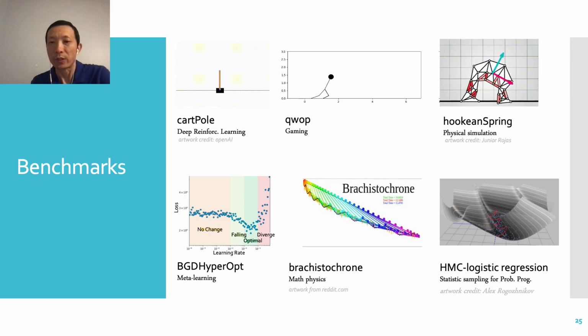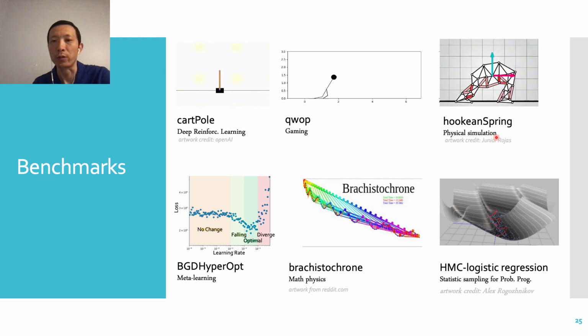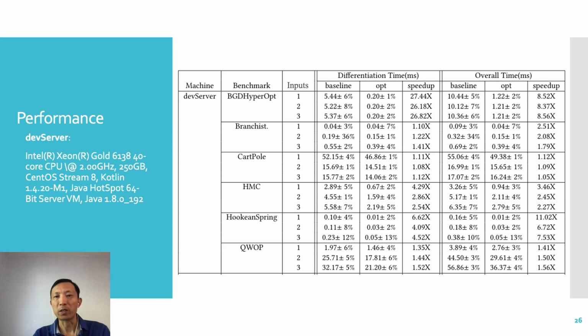We evaluate the techniques on 6 benchmarks in the domains of deep reinforcement learning, gaming, physical simulation, meta-learning, math physics, and statistical sampling for probabilistic programming. The speedups are significant. Here is the performance on the server.